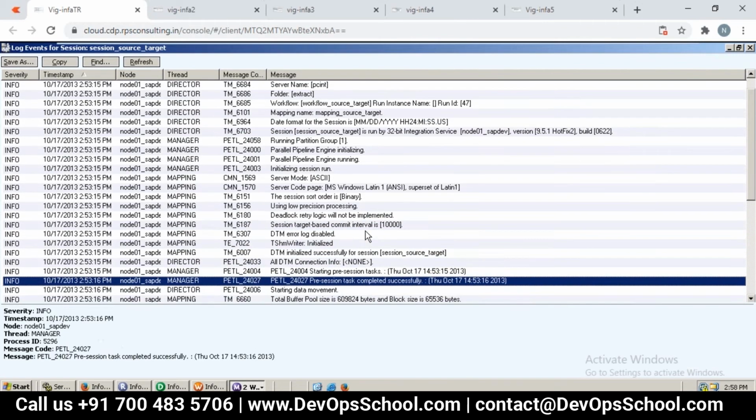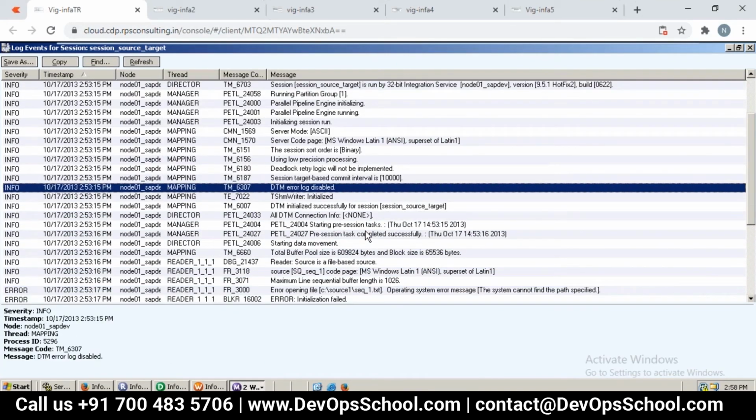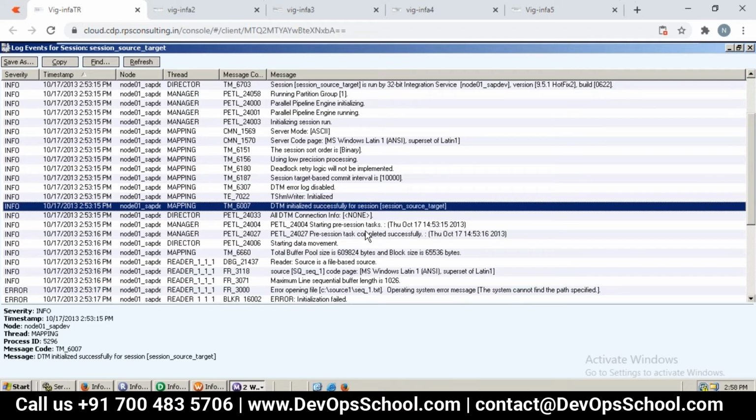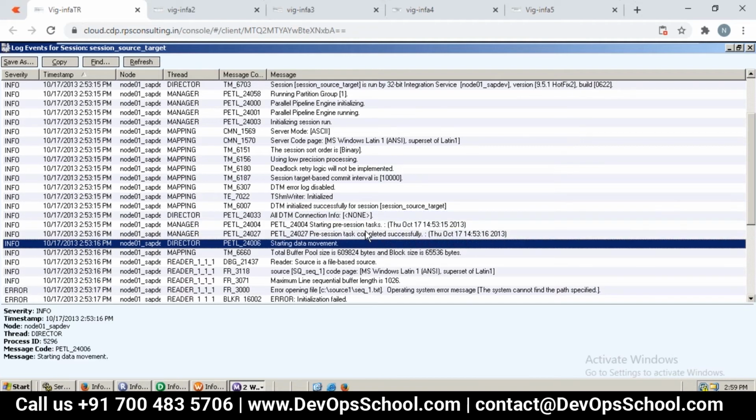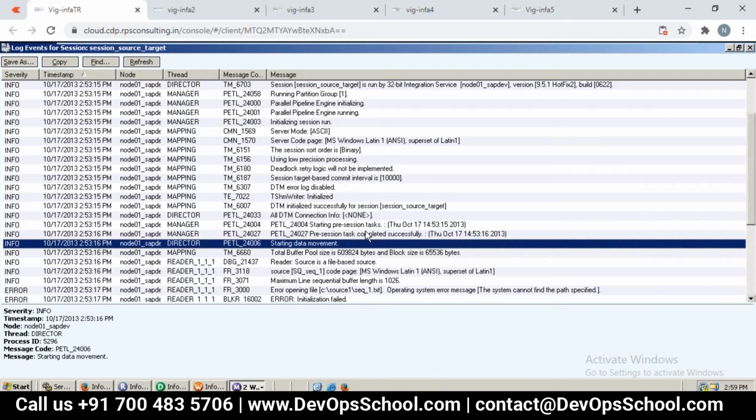Now DTM error log disabled, in the sense process level, and then T in the sense third, for the shared memory writer, which is equal to what? Pipe, which we discussed, right? Stream. Then initialization successful. Then the next step is what? Pre-post session task, which we discussed, right? Yes or no? So before we run the session, it is going to run what? Pre-session. That's what we can see here. Pre-session part, and data movement gets started.